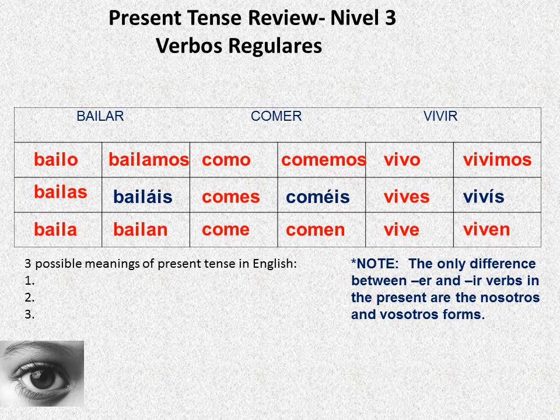But I just noticed that the ER verbs keep the E and the IR verbs keep an I in the nosotros and vosotros. That'll make it a lot easier. That's true. There you go.